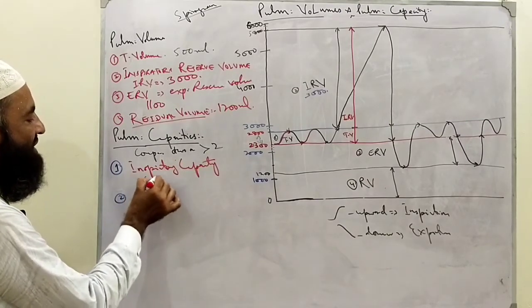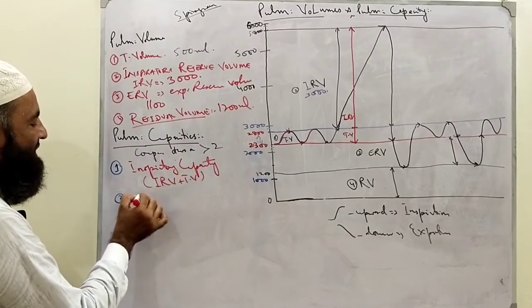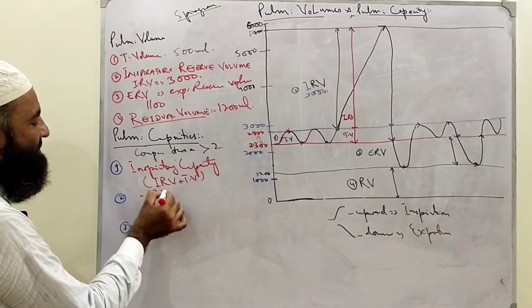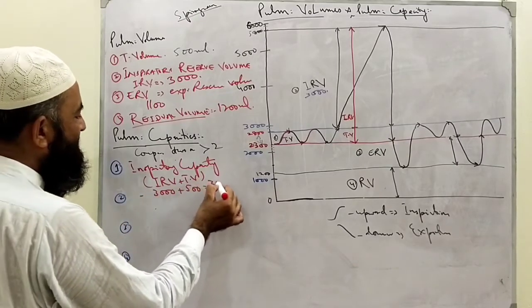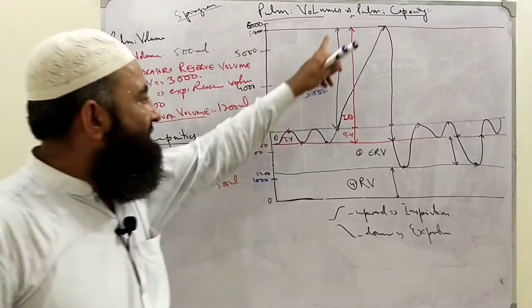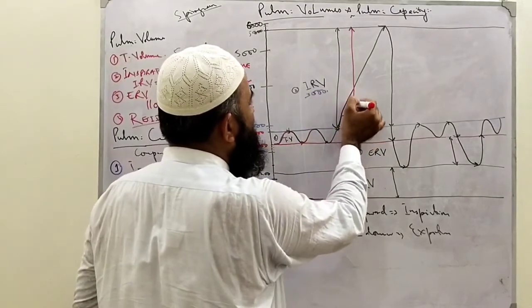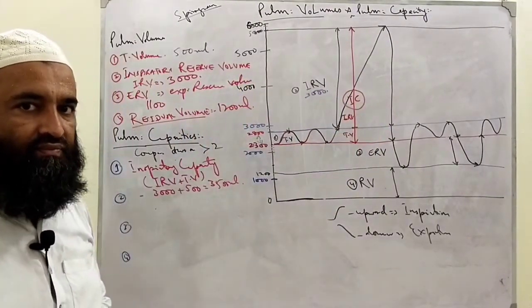Inspiratory capacity is the combination of inspiratory reserve volume plus tidal volume. If we check their values, inspiratory reserve volume 3000, tidal volume 500, the value is 3500 ml. Very simple to understand. Clear?